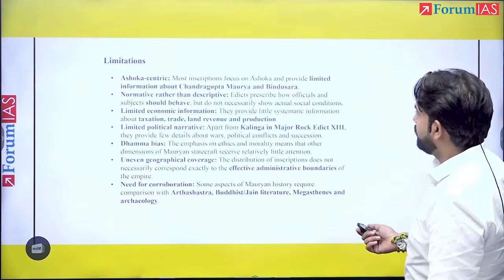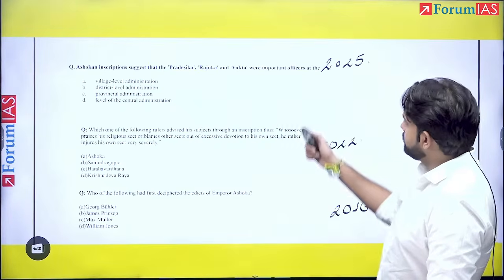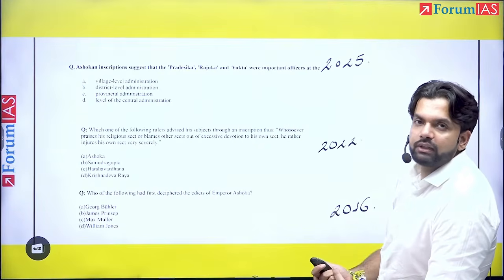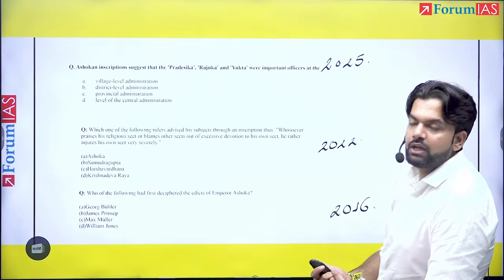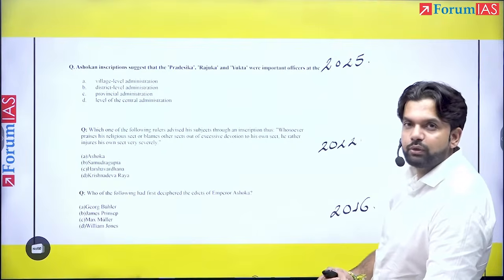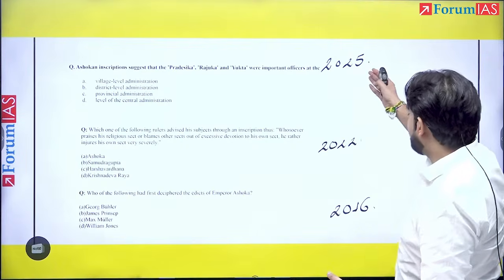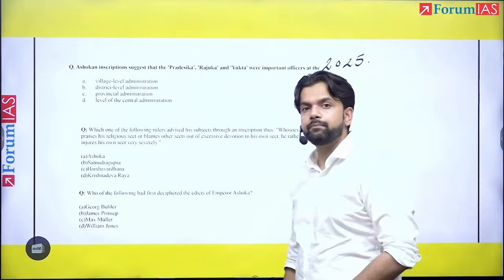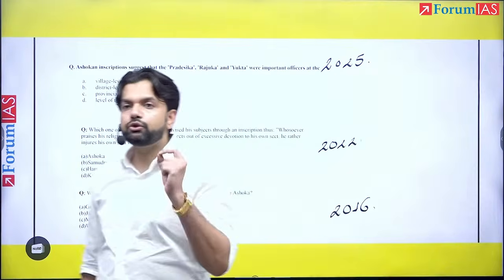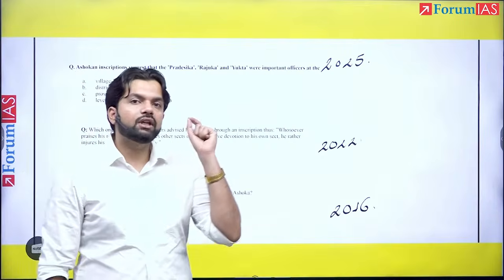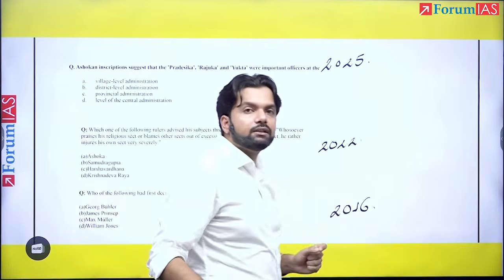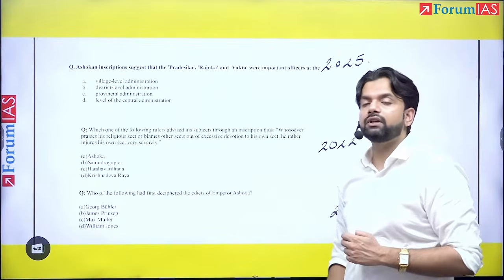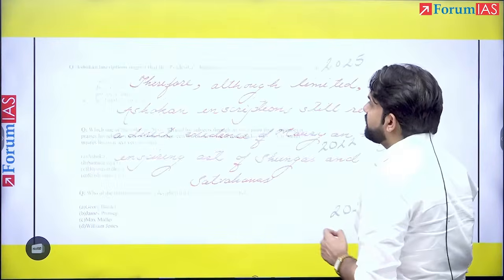Why do we say that? Because if you look at it, all of them are prelims questions for the Ashokan inscriptions, for the Mauryan dynasty. It is very, very important in 2025, 2022, 2016. So you should have ensured that you were talking about Mauryan art, Mauryan literature, or Mauryan architecture. It becomes very important.